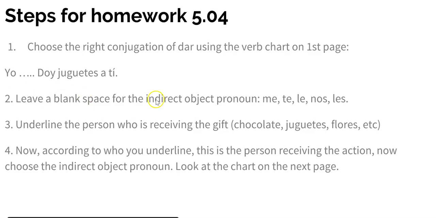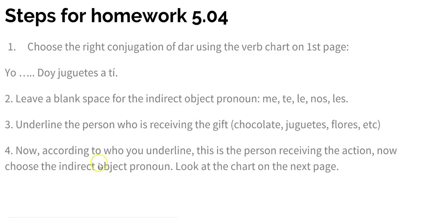So you leave a blank space for the indirect object pronoun. Me, te, le, nos, les. Underline the person, a ti, who is receiving the gift. The chocolate, los juguetes, las flores, los regalos, las joyas. And now, according to who you underline, so did you underline a ti? Did you underline a mi mamá? Did you underline a María? A nosotros? This is the person receiving the action, receiving the chocolate, los juguetes, las flores.